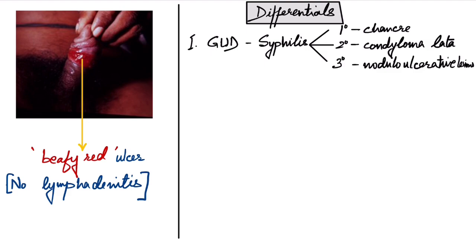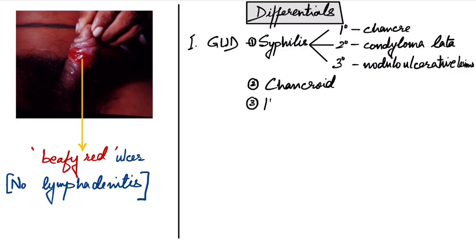The nodular ulcerative lesions of tertiary syphilis, especially if there is no lymphadenopathy, can be confused with Donovanosis, but the punched out appearance with a tendency of central healing and peripheral spread helps to differentiate clinically from the beefy red appearance of Donovanosis. Now second is chancroid. The chancroid is characteristically painful. There are multiple painful ulcers with undermined edges, and there will be sooner or later some lymphadenopathy. So this helps in differentiation.